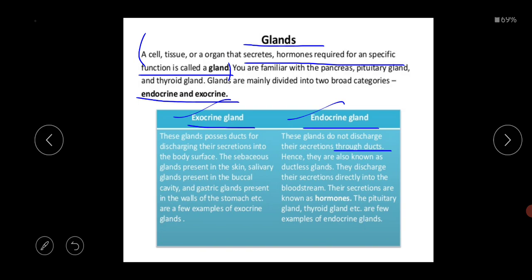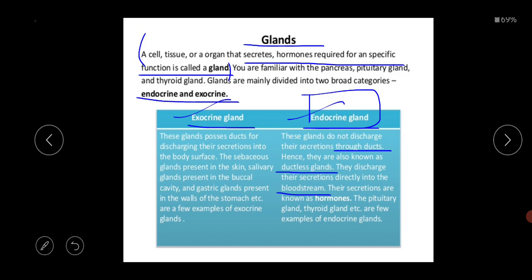The endocrine gland secretes the hormone. The hormone is not secreted from the exocrine gland. Hormone is always secreted from the endocrine gland. Please mark my word, the endocrine gland is the only source of hormone secretion. That's why this endocrine gland is called the ductless gland, and it discharges its secretion directly into the bloodstream. These secretions are called hormones.